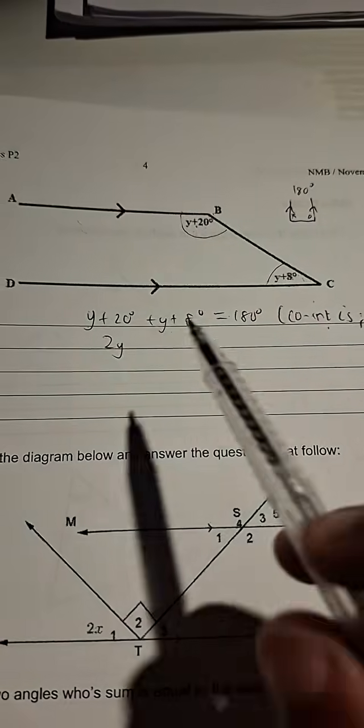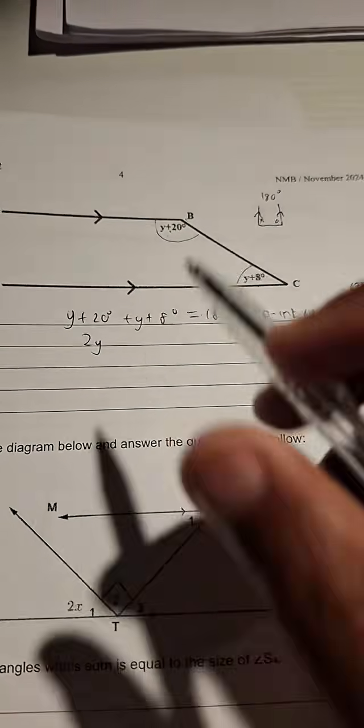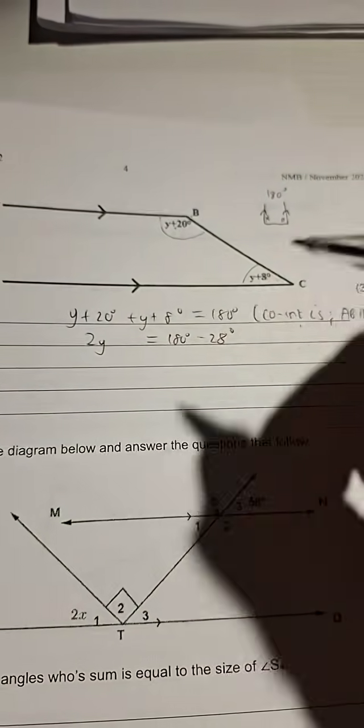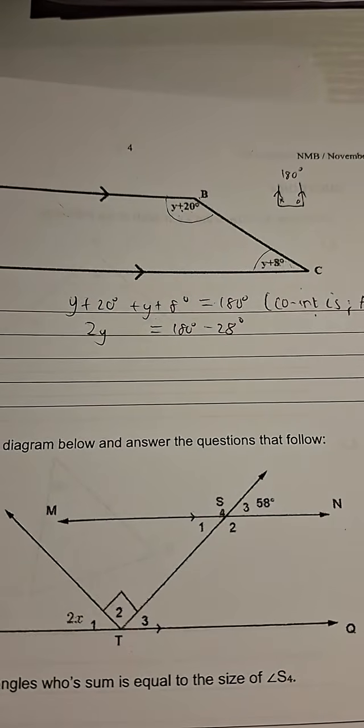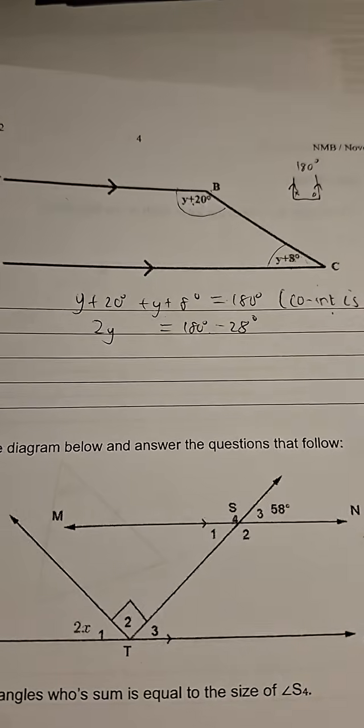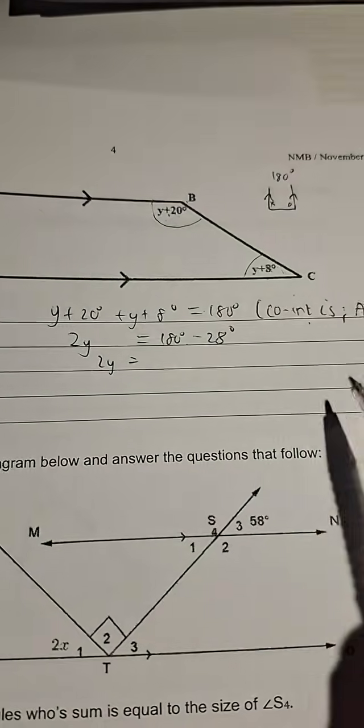Then we add like terms, guys. Y plus y gives us 2y on the left. 20 and 8 give us 28. So we take that 28 and transpose it, and we get minus 28 on the right-hand side. Then we solve for y. So 2y is equal to 180 minus 28.